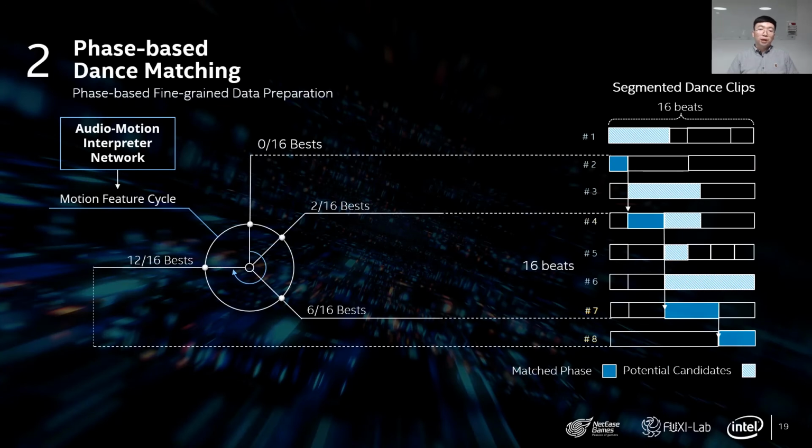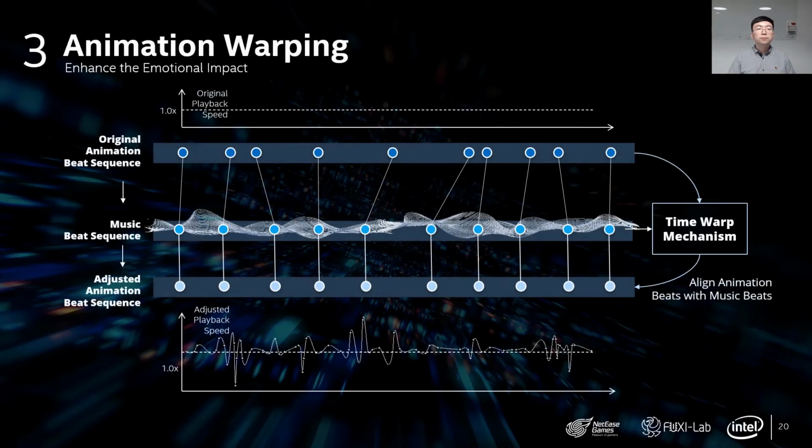As an example, here we show a 16 beats long motion feature cycle. Let's say we're trying to find candidate clips starting at phase 0. In other words, clips starting at the beginning of the motion cycle. Then the phase of candidate clips must be 0 as well. The phase of motion clips must be the same as the phase of the underlying motion feature cycle. This rule makes sure that after motion reconstruction, the small building block clips stay at the same relative position in a 16-beat cycle, thus preventing the generated motion from breaking the repetitive pattern.